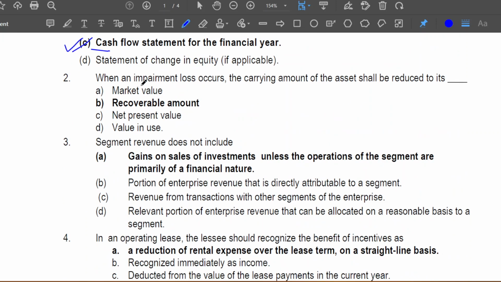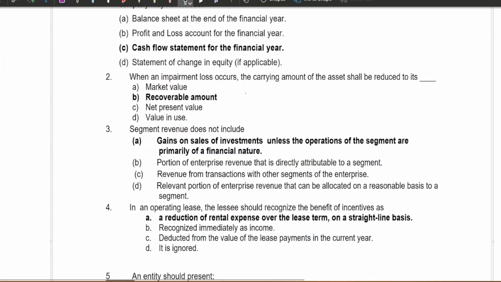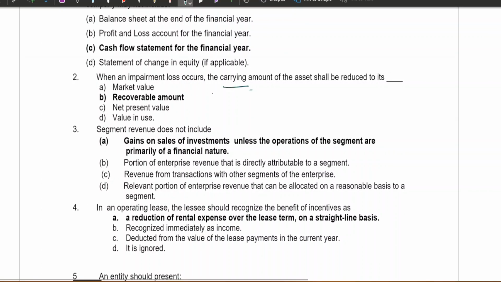Second question. When an impairment loss occurs, the carrying amount of the asset shall be reduced to its... So in case of impairment, what do we compare? We take the carrying amount of the asset and then we compare it to the recoverable value. So we compare the carrying amount of the asset with the recoverable value. That's why they say the value of the asset shall be reduced to its recoverable amount.